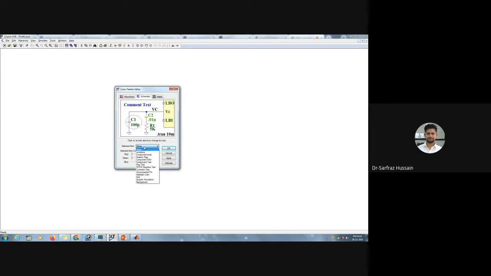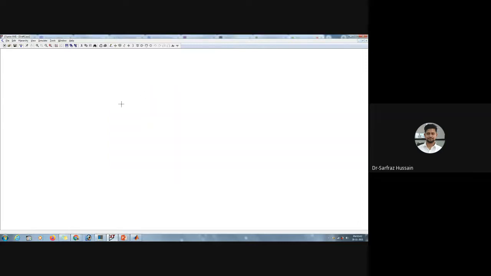So you can just click on the background. At the end, you'll see that it is written background. You can click on this background and change the color of the background by moving this cursor. If you move this blue cursor or this green cursor, red cursor, you can make use of these cursors. Since I want a white background, I made this in this form, and you can click on apply. This way you can change the background color of schematic, waveforms, netlist, like that. Since I want to use a white background, I have changed the color to white.